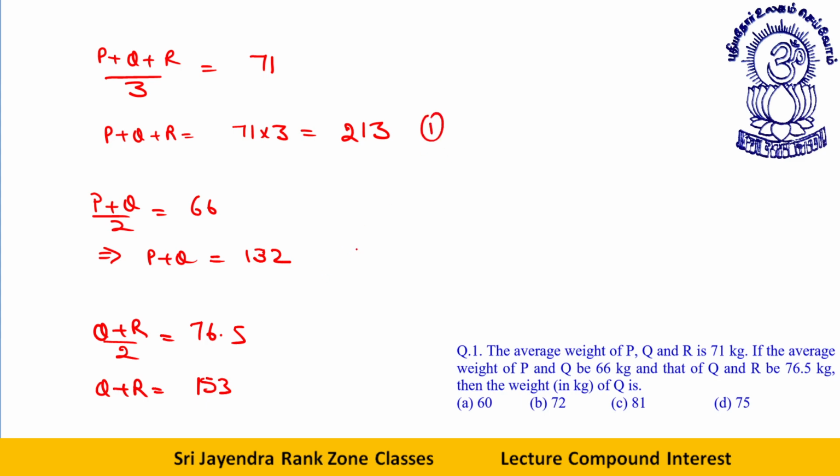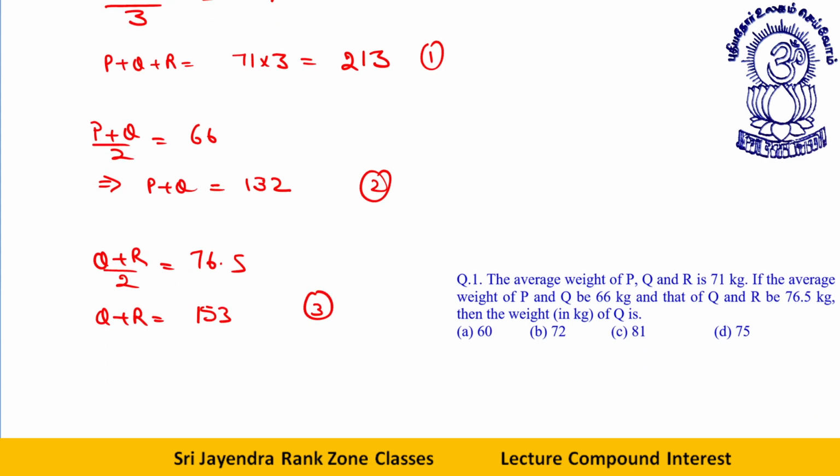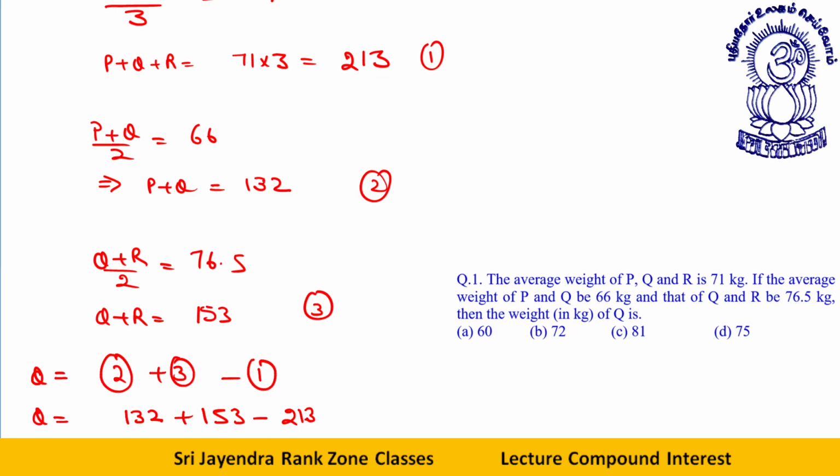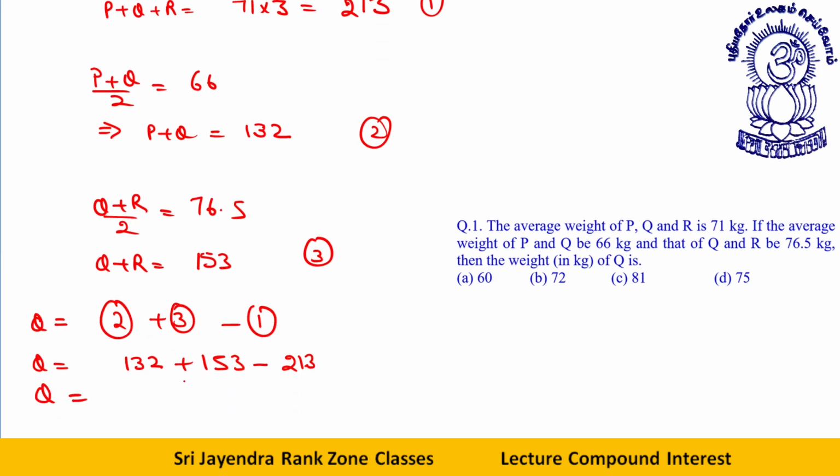Let's say this is first equation, this is second equation, this is third equation. What I will do is equation 2 plus equation 3 minus equation 1. Q plus R, P plus Q, minus P plus Q plus R. That will give me Q. So that way Q will be equation 2, that is 132, plus equation 3, that is 153, minus 213. 153 minus 213 is minus 60. 132 minus 60 gives you 72.